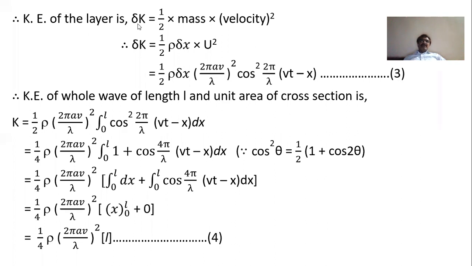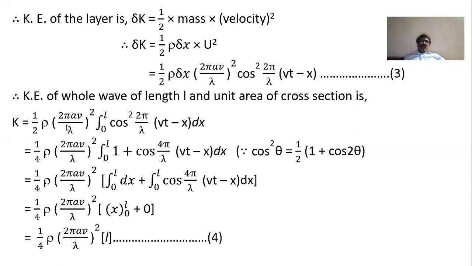If we are considering a layer not of elementary thickness delta x but of some measurable thickness, suppose length L, then the kinetic energy of the whole layer of length L and unit cross section area will simply be the integration of this quantity delta K. We take all constant quantities except x out of the integral, since x is the changing quantity.